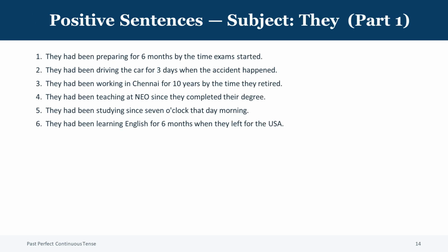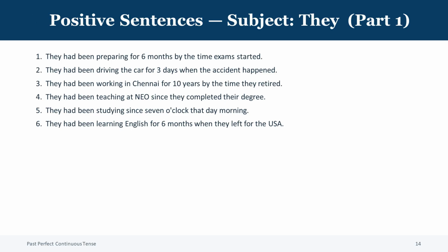Now let us use the subject, they. You can also say, my friends, your friends, or John and Mary. Sentence 1. They had been preparing for 6 months by the time exams started. Sentence 2. They had been driving the car for 3 days when the accident happened.